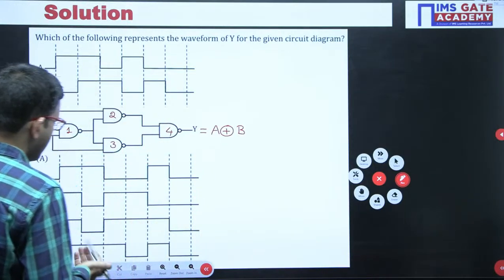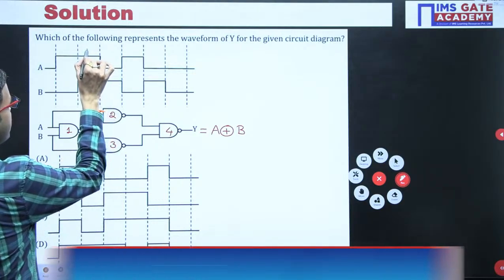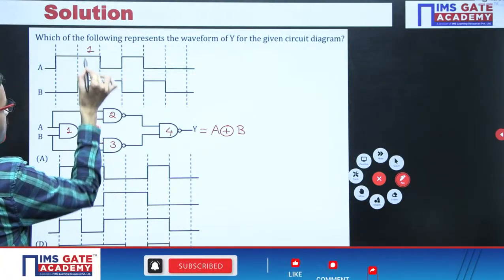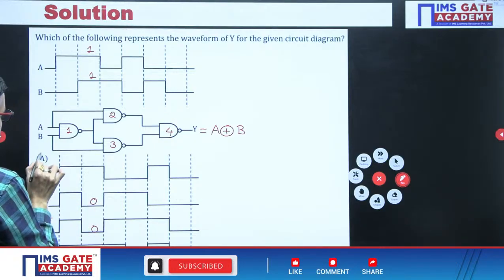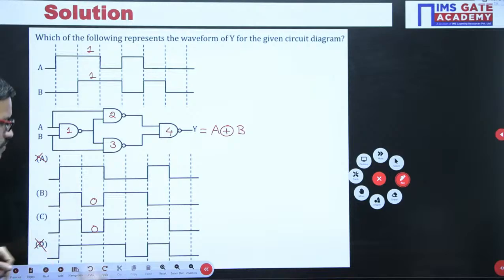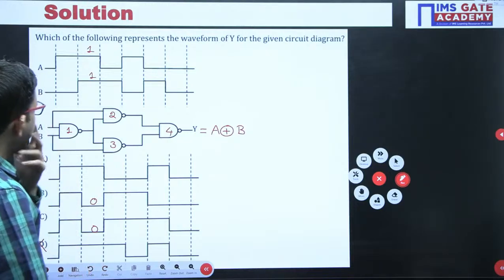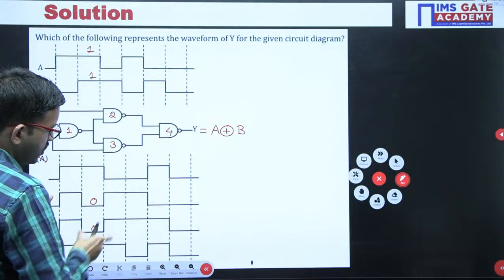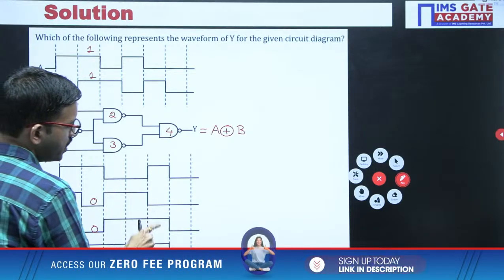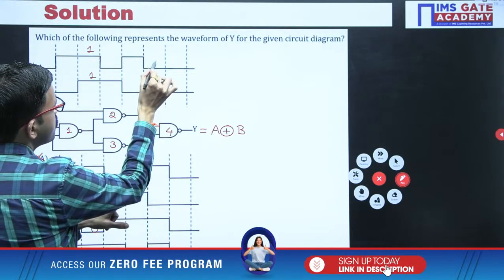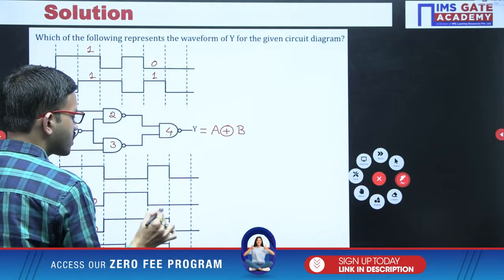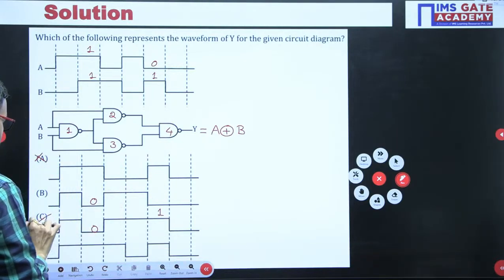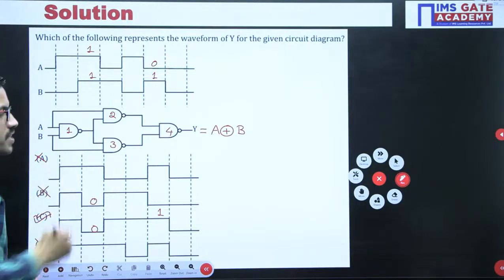Very good. So for the time being, I am considering 1 case: 1 XOR 1, that is 0. Here we are getting that, which means A and D we can eliminate. Next, among B and C we have to verify. Here pattern is same, here pattern is different. Now this combination I am considering 0 1 case, XOR, that means 1. So here option C will be correct. So we can eliminate B.